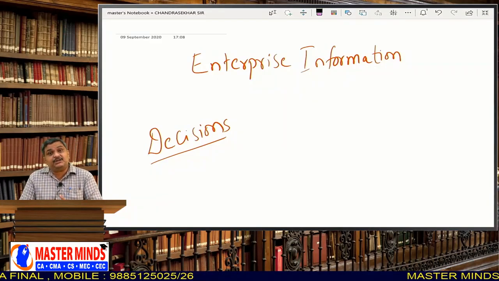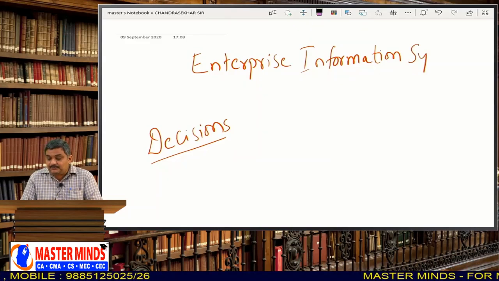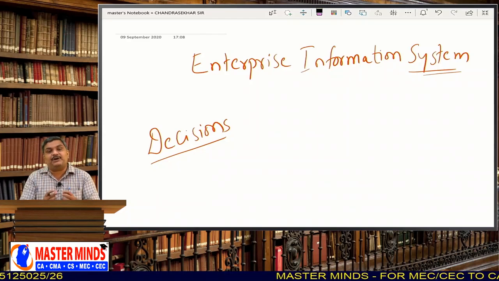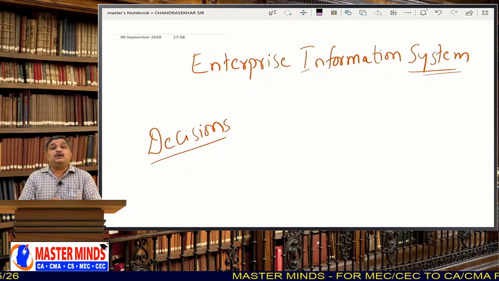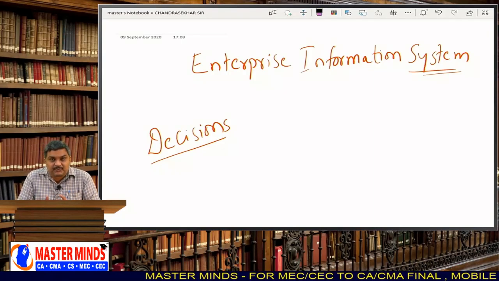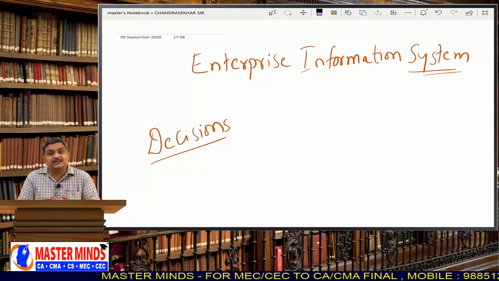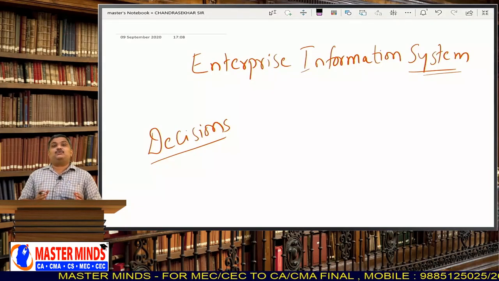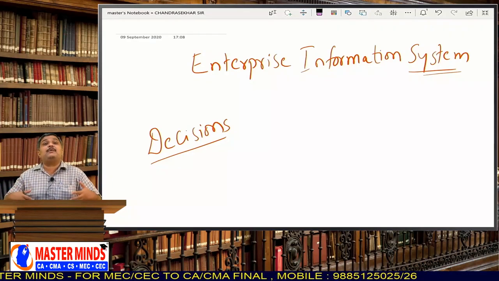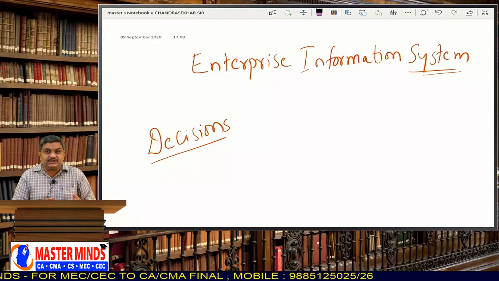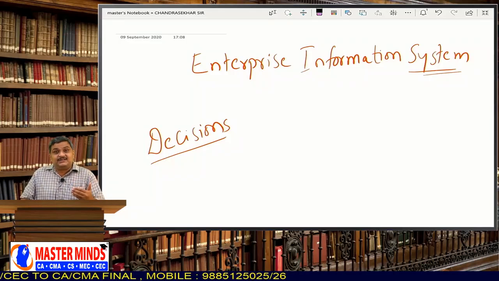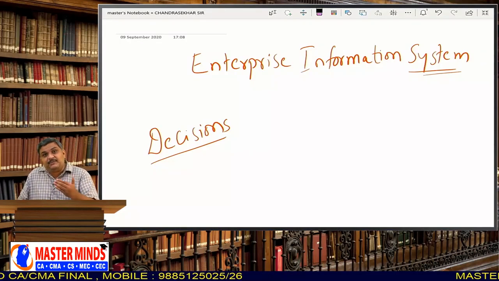Every organization has to set up a system. Every organization should set up some components in order to make information available to the decision makers in an enterprise. Do you understand that every organization has to set up a system which generates information for the sake of decision makers? So now you can easily understand what we mean by Enterprise Information System.